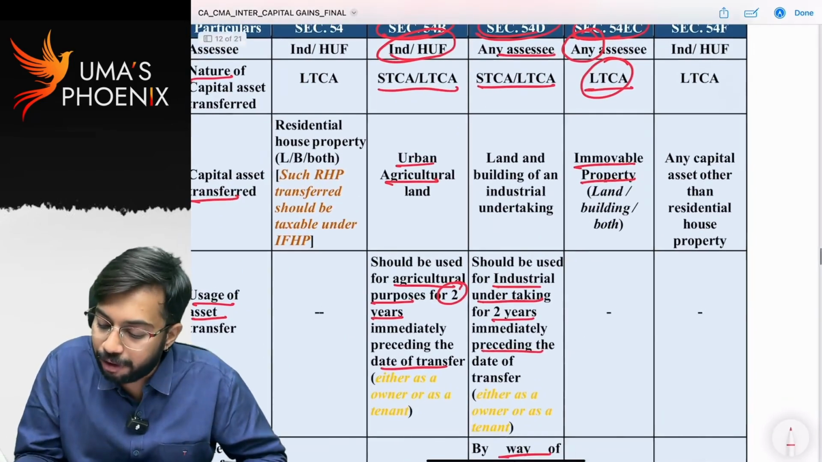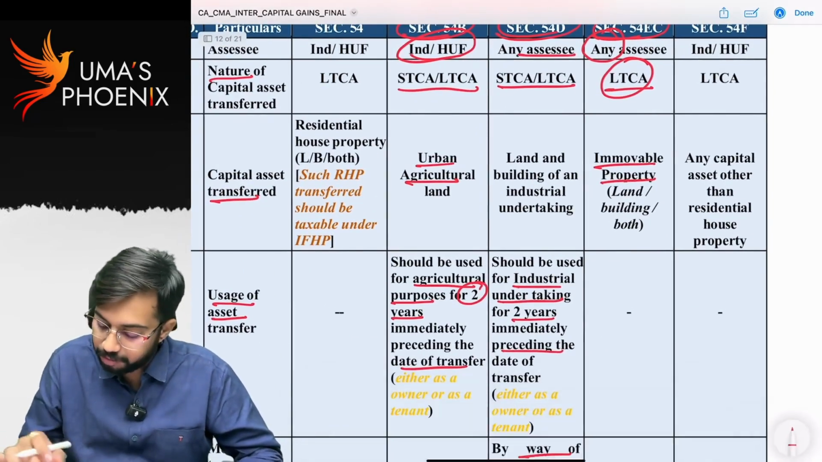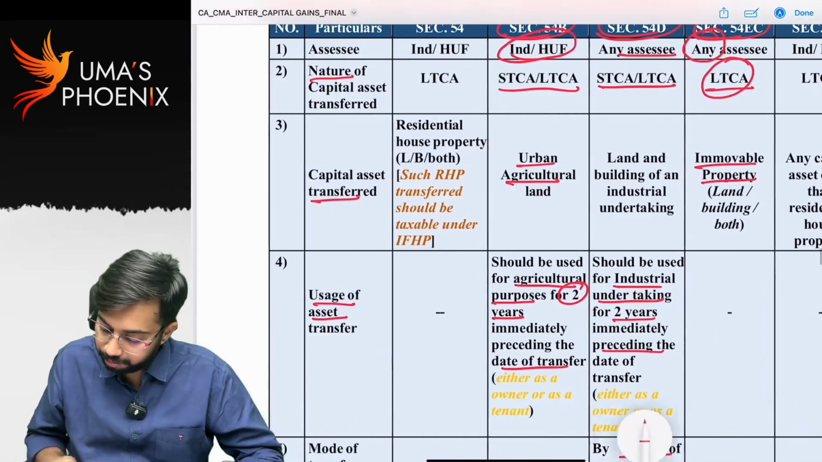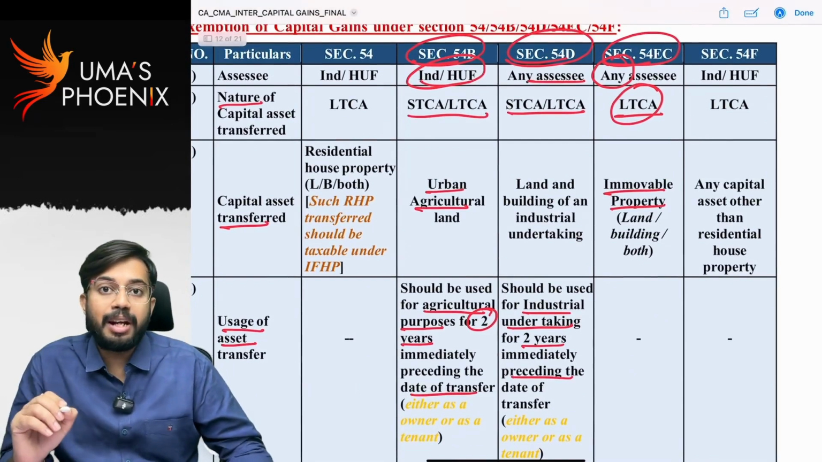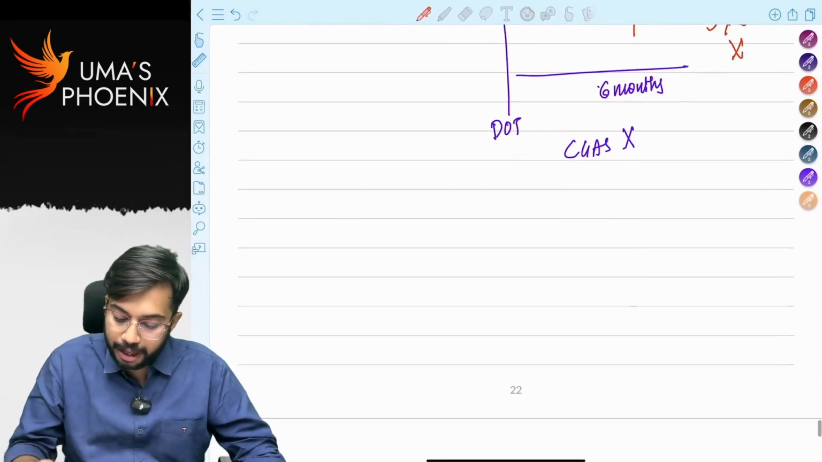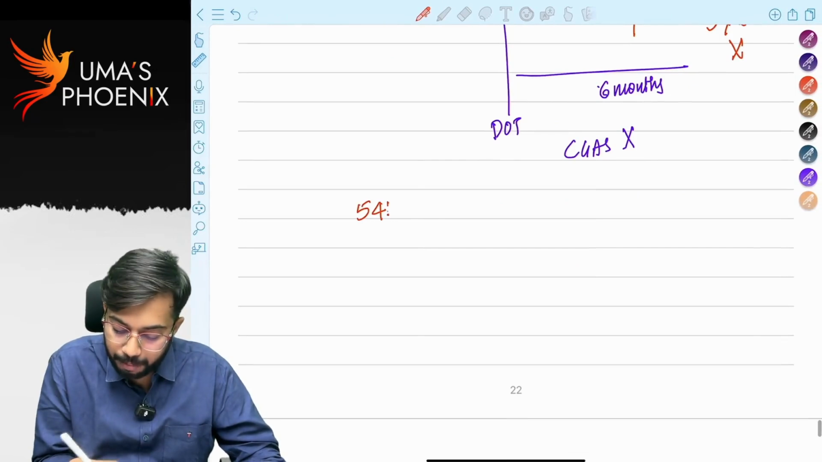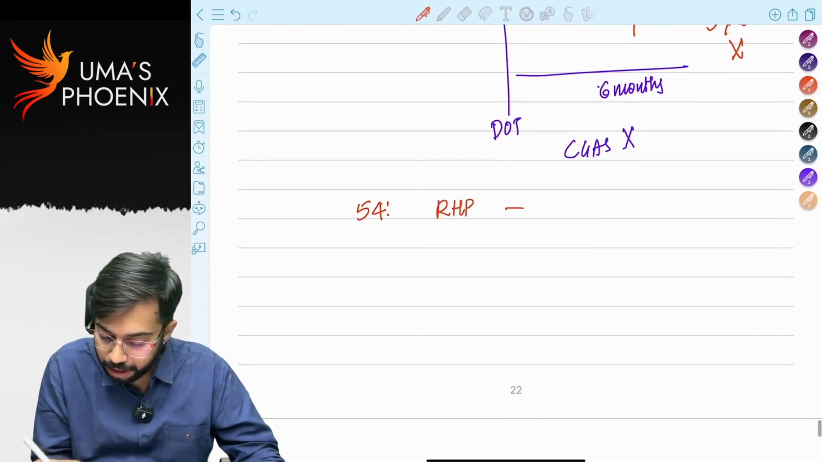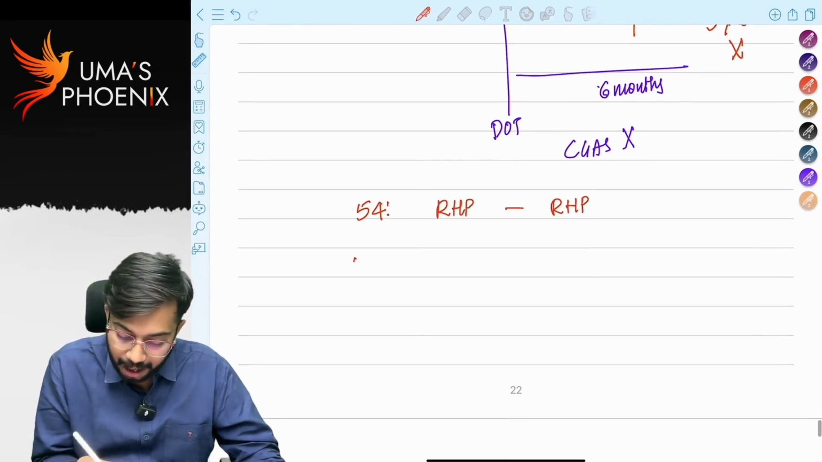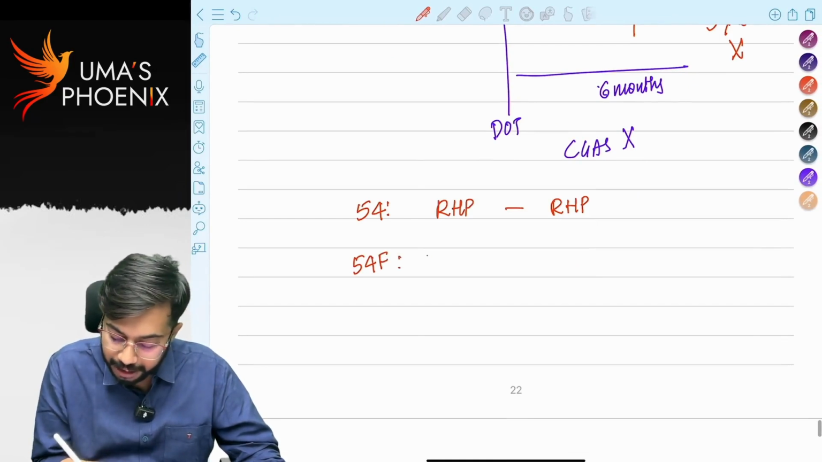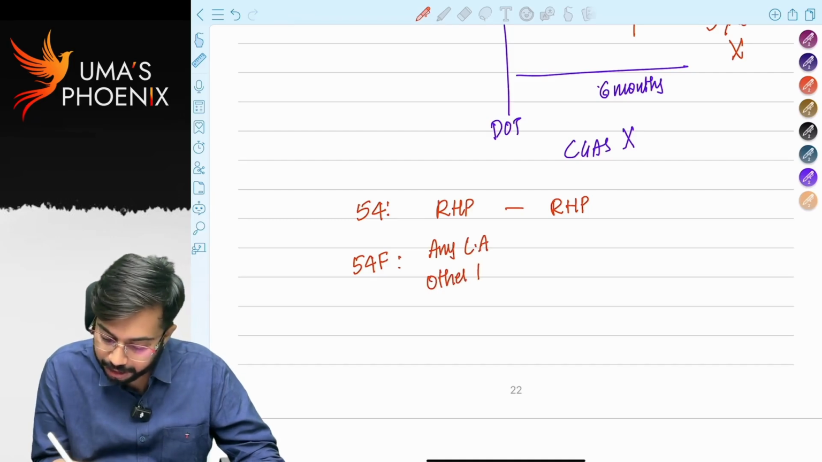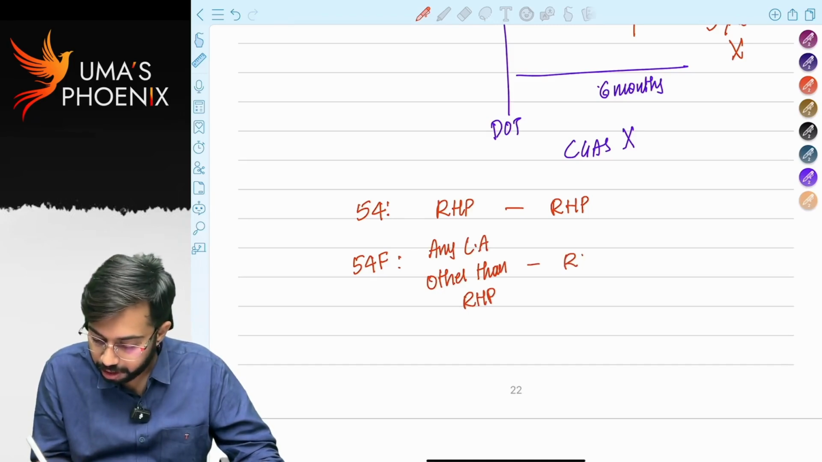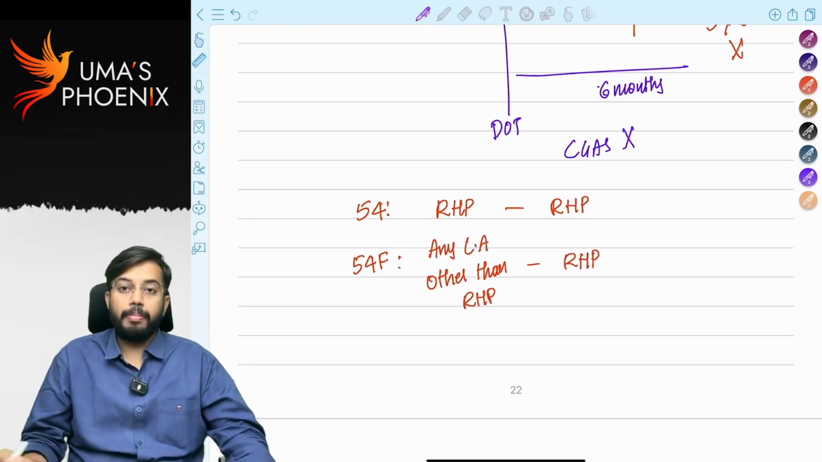Next, section 54F. This is similar to section 54. What is the combination under 54? Under 54, combination is residential house property to residential house property. Under 54F, combination is any capital asset other than residential house property to residential house property. This is the combination.